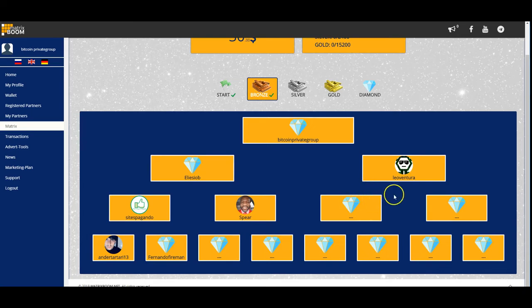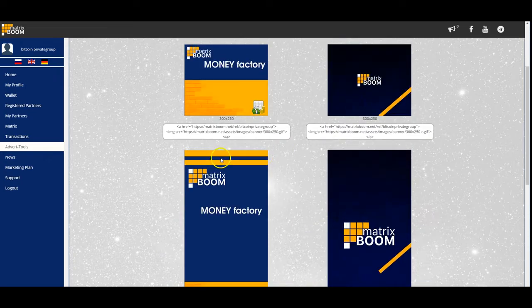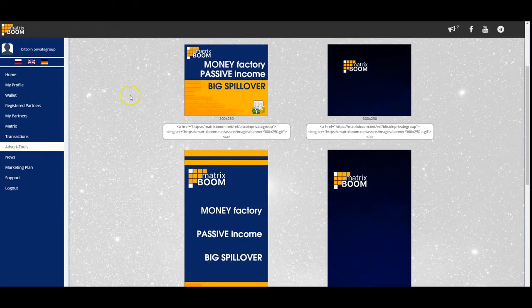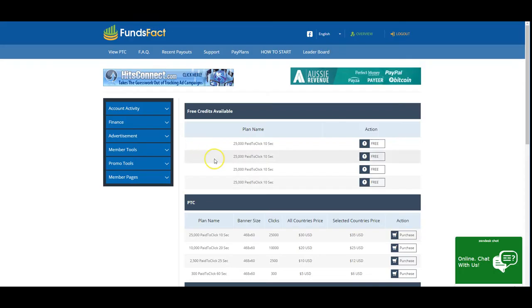So I think you should sign up for this company. It's only $75 one time out of pocket, and then everything goes automatically from there. And then you can take the banners right from here. You can just grab these banners and advertise it on this one. So you make money from here and from here.